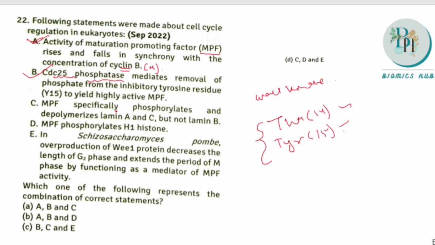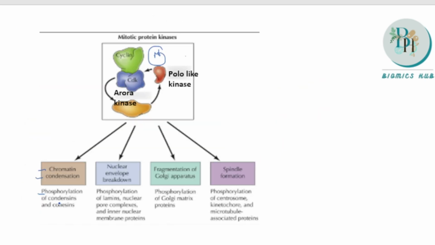It helps in chromatin condensation by phosphorylation of condensins and cohesin. Apart from that, it is also required during nuclear envelope breakdown, which takes place by the phosphorylation of lamins, that is lamin A, lamin B as well as lamin C, and by the phosphorylation of nuclear pore complexes as well as inner nuclear membrane proteins.